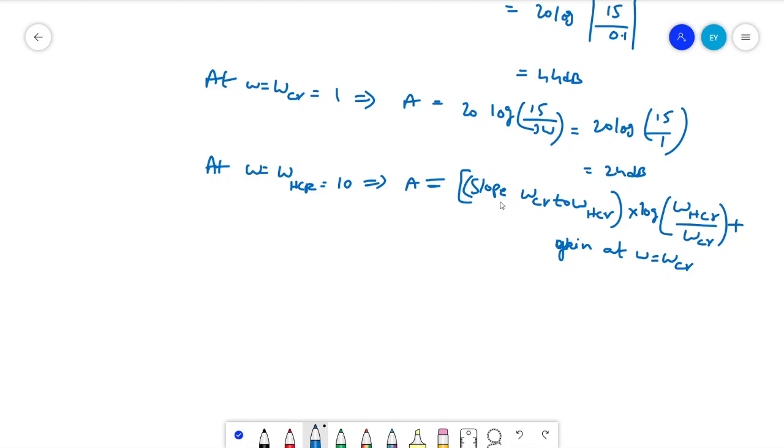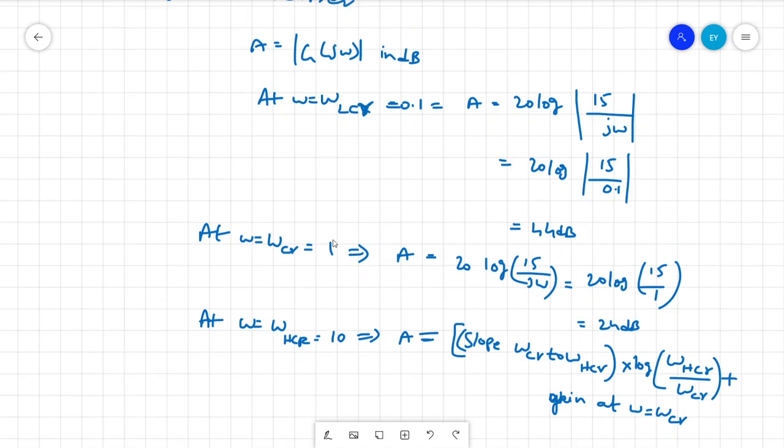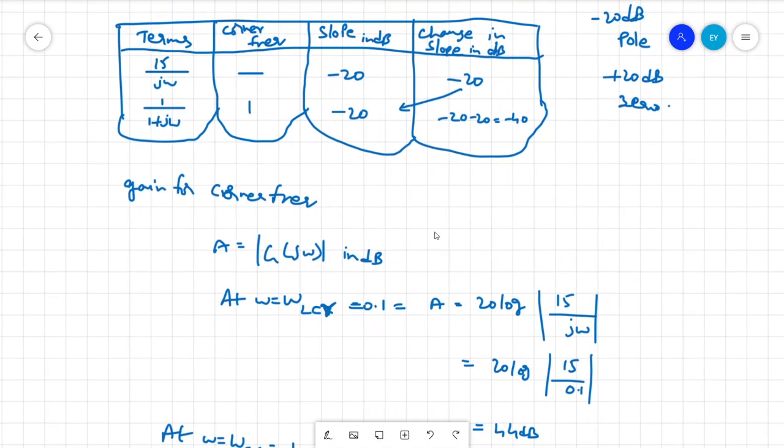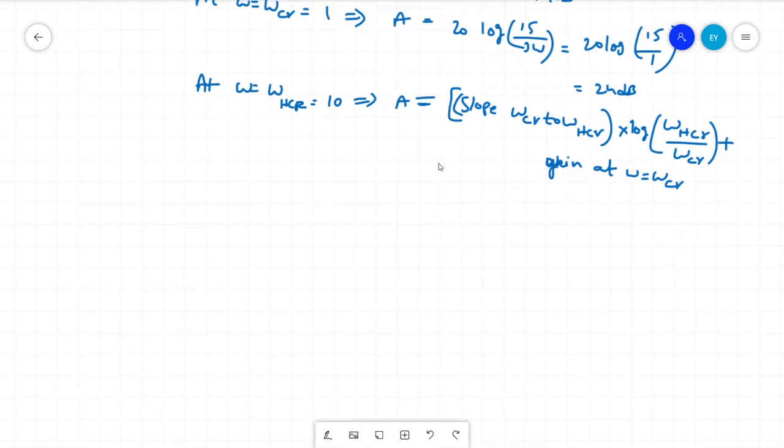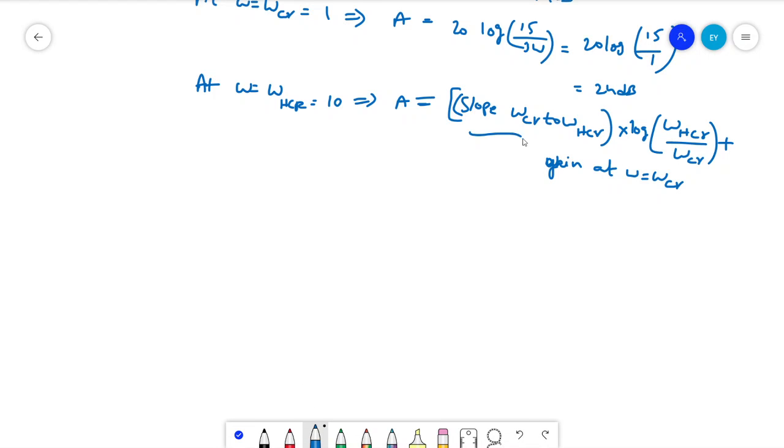From omega 1 to 10, the change in slope we got is minus 40. Omega HCR by omega CR is 10 by 1, and the gain at omega equal to omega CR is 24 dB.